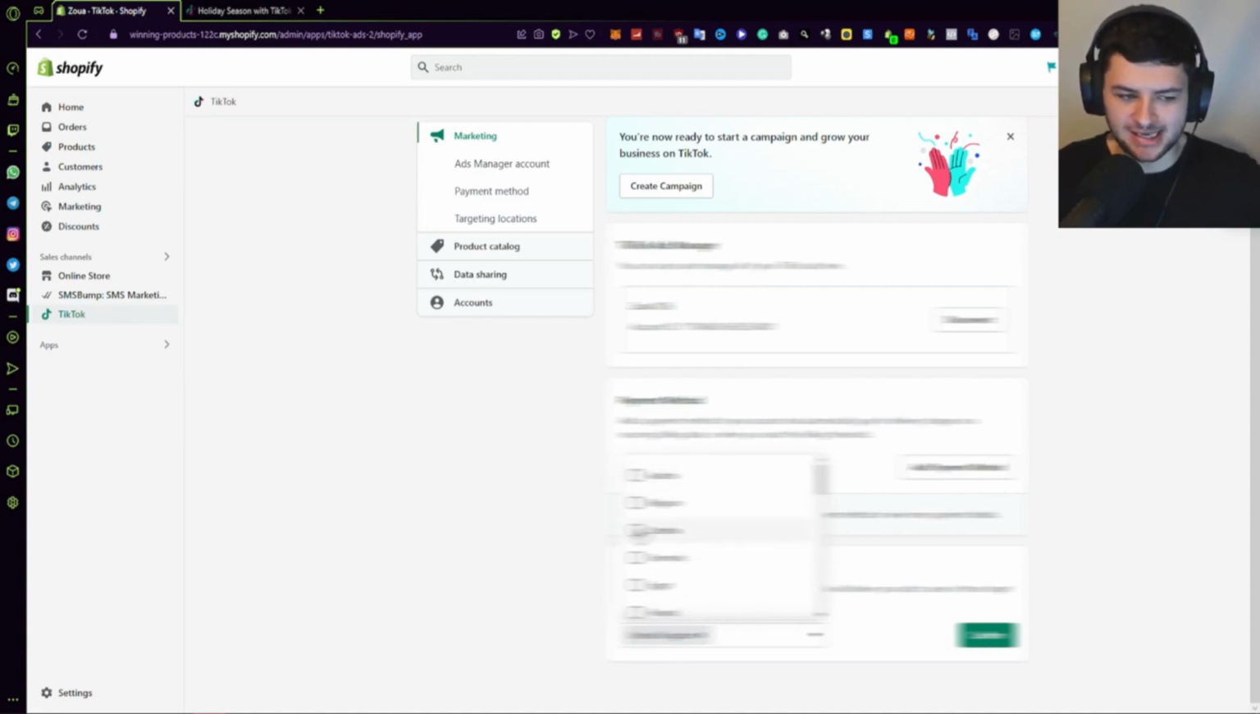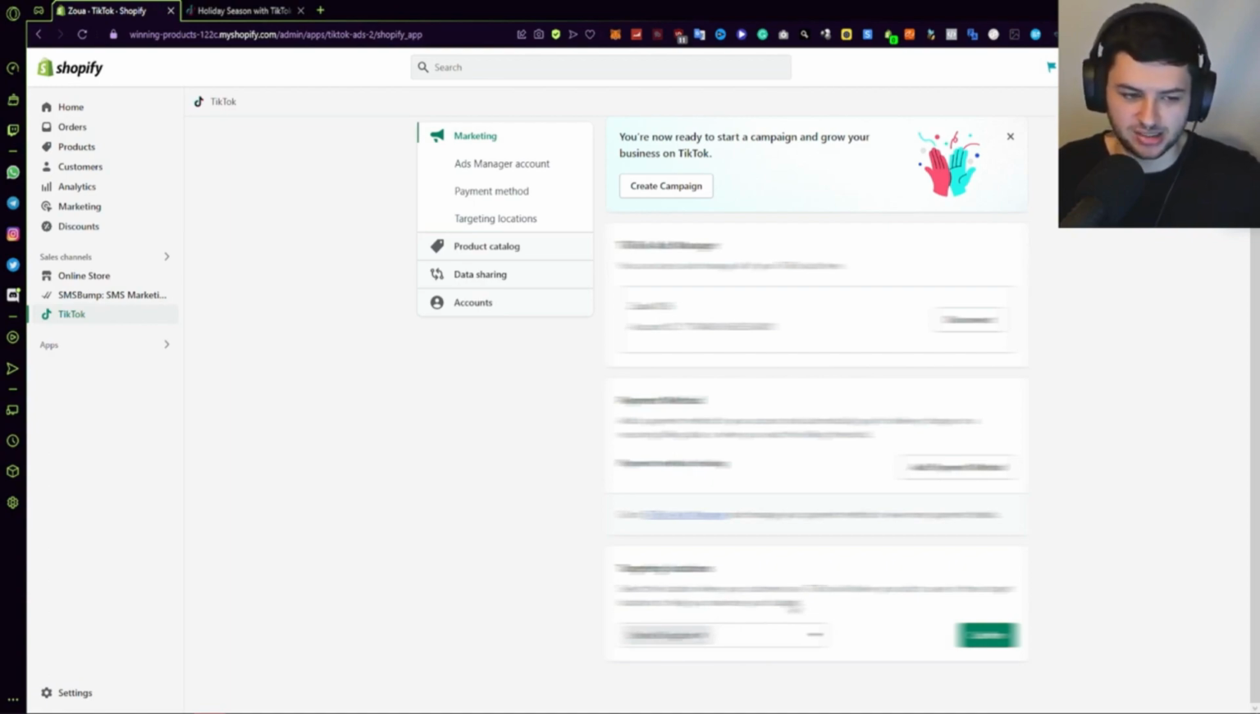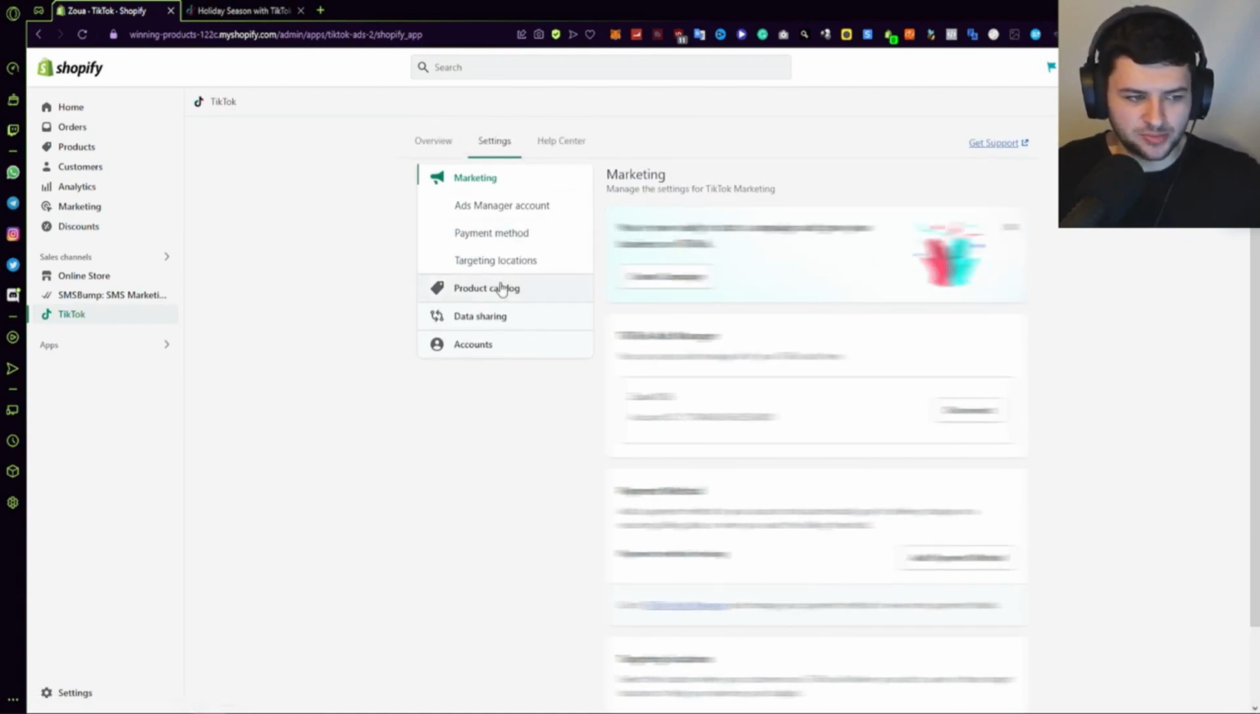Since my phone number is from the UK originally, then I am obviously bound to the UK, but we can also go ahead and tick a few of these. So I can tick Austria, and then I can tick other countries too, like Belgium, Czechia, Denmark, Egypt, Finland, etc. So this is where you change your targeting locations. UK is going to be fine for now because you can also select United States. Depends on the market. We can go to product catalog.